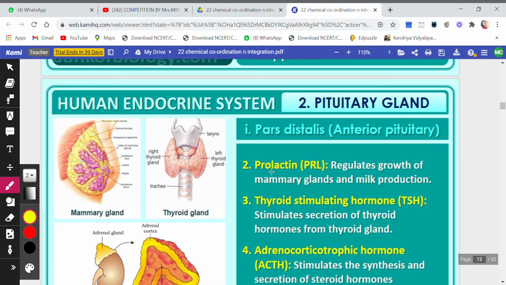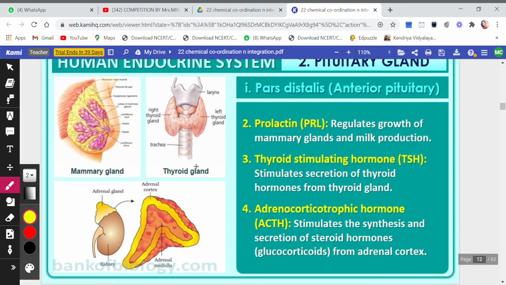Then the prolactin hormone, that is PRL, regulates the growth of the mammary glands and the production of milk. As the name suggests, prolactin, from lactin itself you can understand that the growth of the mammary glands plus the production of milk will be regulated by prolactin.